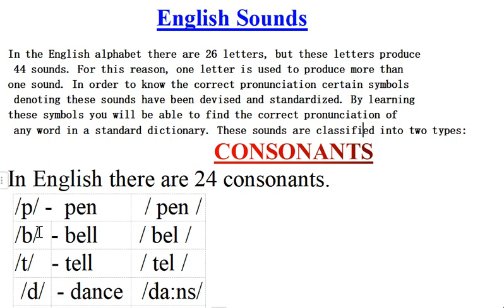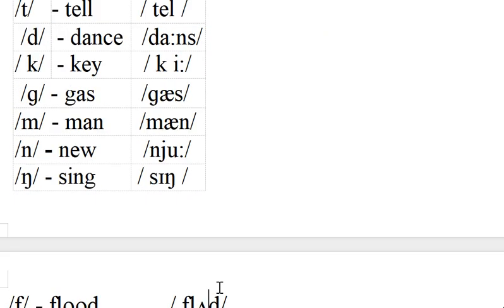First, the letter P shows the sound pa. Pen, pat, paper. Like this, the pa sound is coming. B, bell, bat, bun, ba sound. T, ta sound: tell, take, turn. D, da sound: dance, delta, do, did.